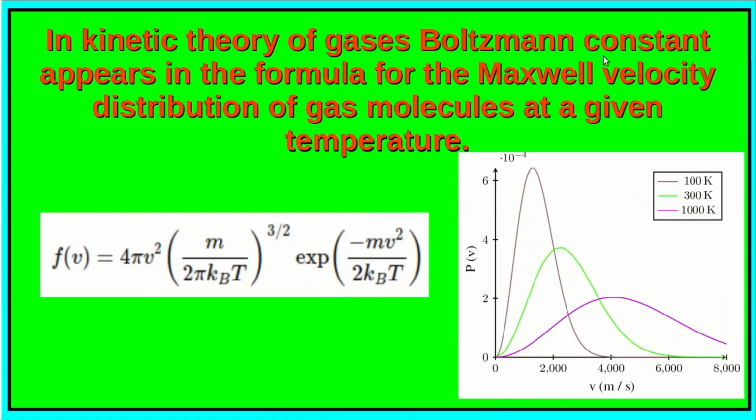In the kinetic theory of gases, the Boltzmann's constant appears in the formula for the Maxwell velocity distribution of gas molecules at a given temperature T. So the expression for this distribution is given as f = 4πv² (m / 2πkBT)^(3/2) e^(−mv² / 2kBT). v is the velocity of the molecules, kB is the Boltzmann's constant, T is the absolute temperature, and m is the mass of the gas molecules. So here a plot of this distribution as a function of velocity at 3 different temperatures is shown.